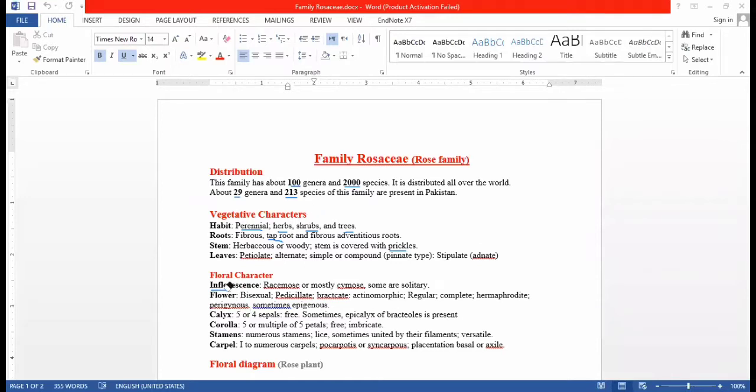This arrangement can be of different types.